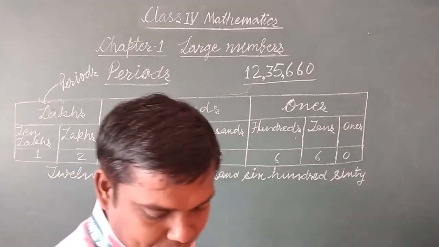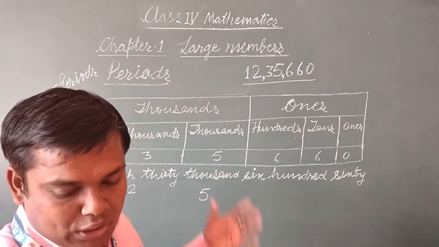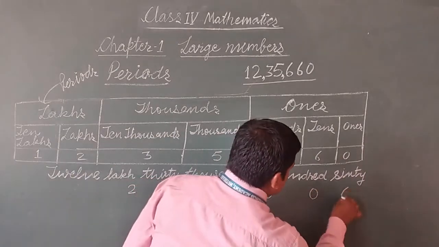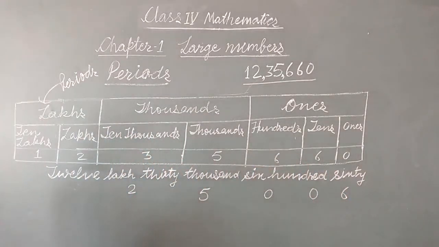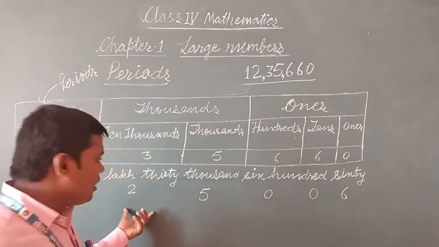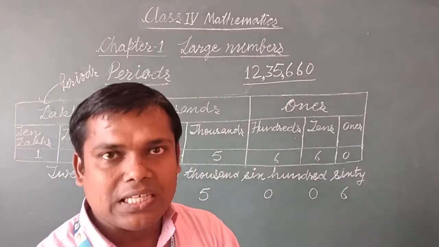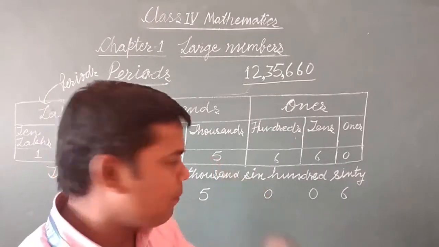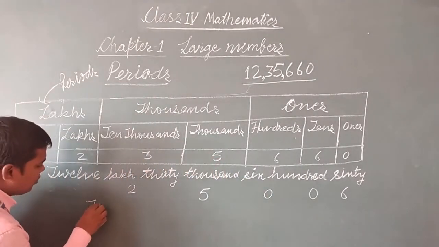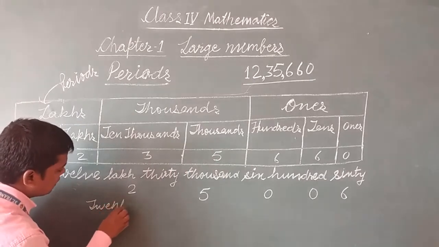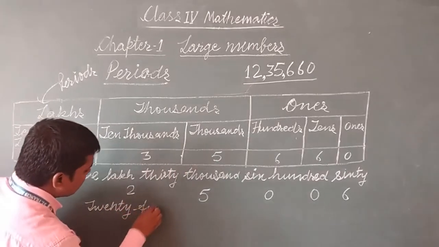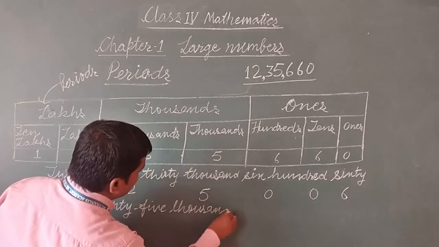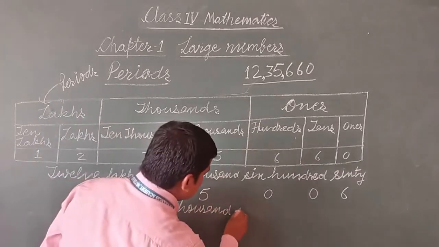And then 1,006 means these 2 will become 0 and thereafter 6. So this is the numeral of the first question of exercise 1.3, that is 25,006.